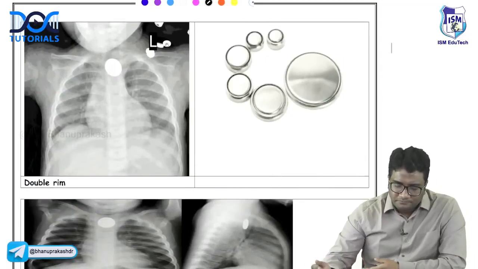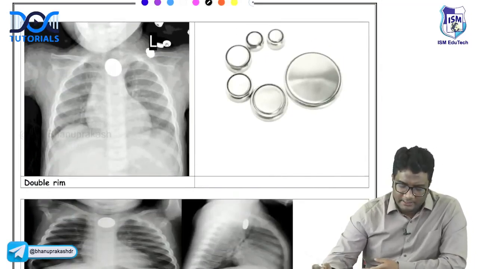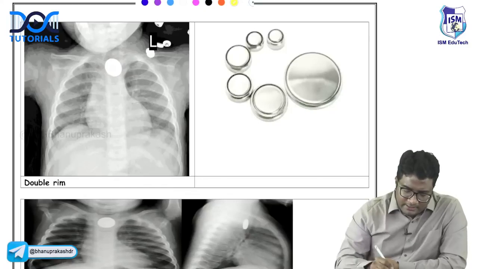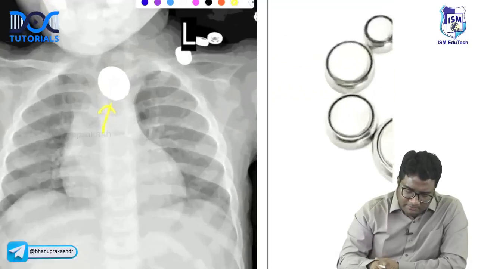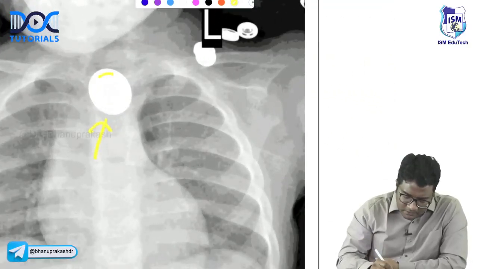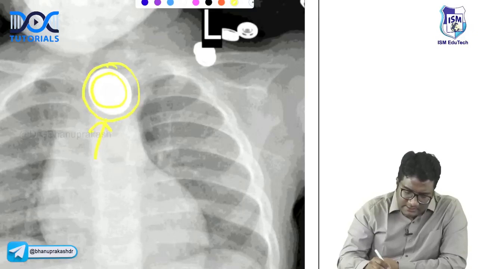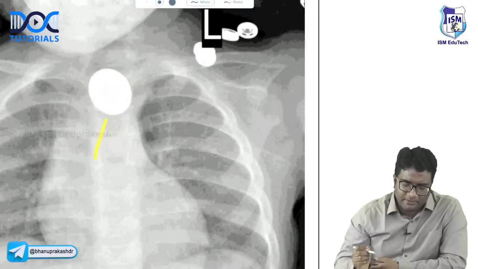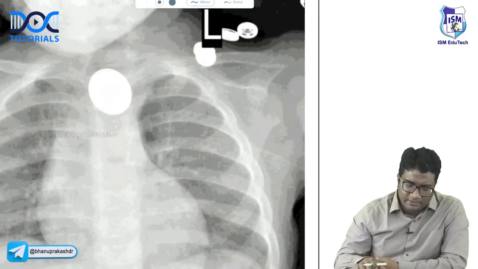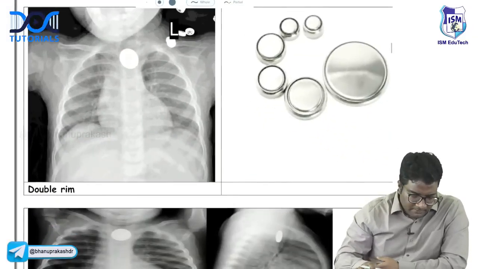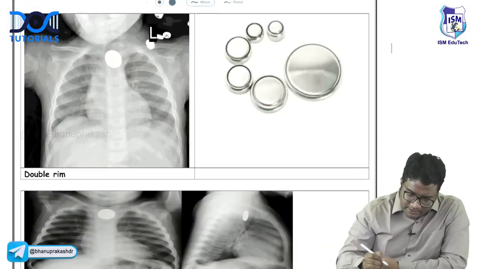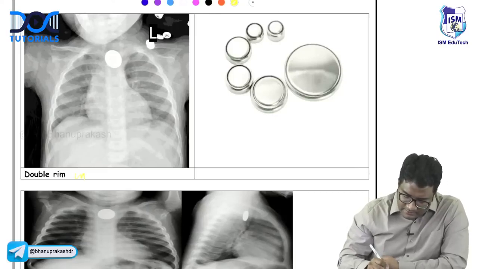Okay, look at this important emergency again. You are seeing a double rim. Can you see the double rim? Let me zoom it for you. Can you see two rings here? This is one inside and this is the outside. So if you see a double rim, this is a button battery. Very good. So this is a button battery in the esophagus.